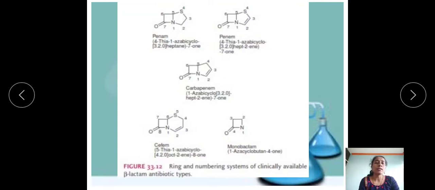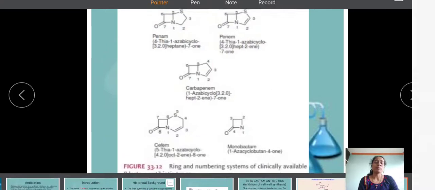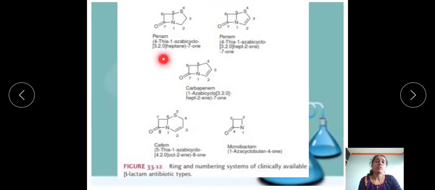Next is the ring and numbering system of clinically available beta-lactam antibiotic types. Here we use different terms: penam, penem, then carbapenem, then cepham, then monobactam. So first, let's see the numbering for the penam. Here there are bicyclic rings, this one and this one, the beta-lactam and the thiazolidine ring.